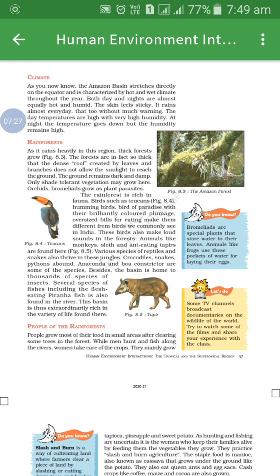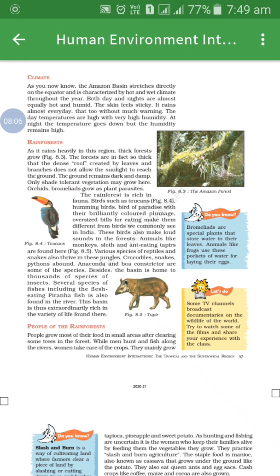Orchids and bromeliads grow on plants as parasites. What grows over there, students? Orchids, bromeliads. You can see, do you know box? Bromeliads are special plants that store water in their leaves. Means it is a type of special plant which stores the water in its leaves. Animals like frogs use these pockets of water for laying their eggs. Means here frogs use these pockets for laying their eggs.